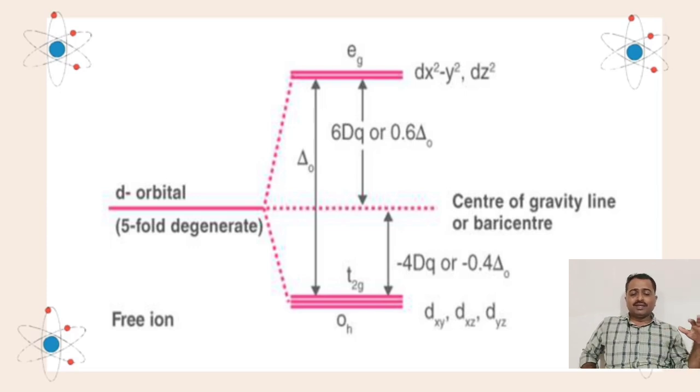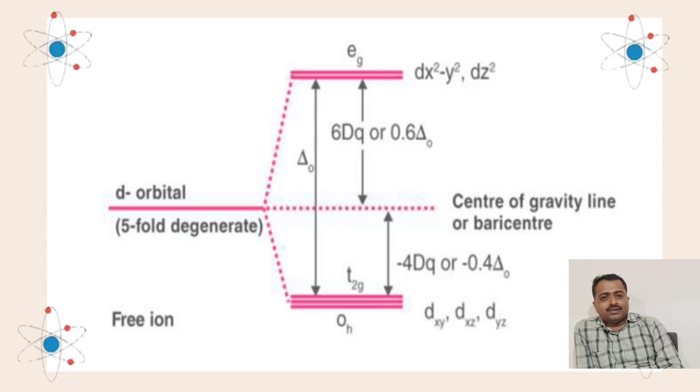That's why their energy increases from the center and goes to the higher energy level. Now here the T2g and Eg make the crystal field splitting. T2g goes to the lower energy level by minus 4 Dq, and the Eg orbitals go to the higher energy level by plus 6 Dq. This is the crystal field splitting parameter of the octahedral coordination complexes.